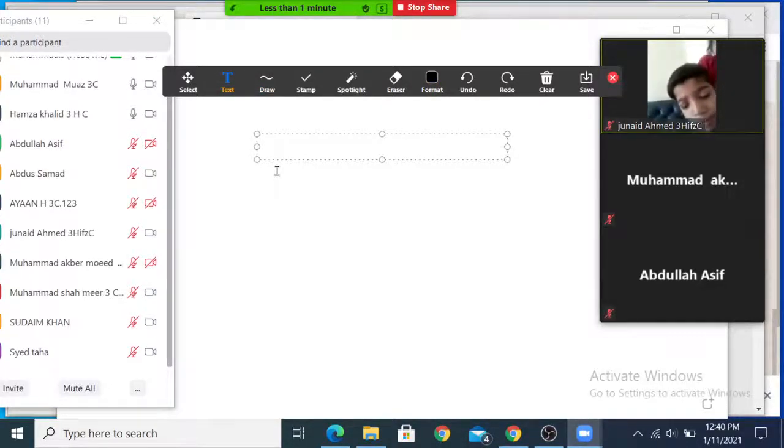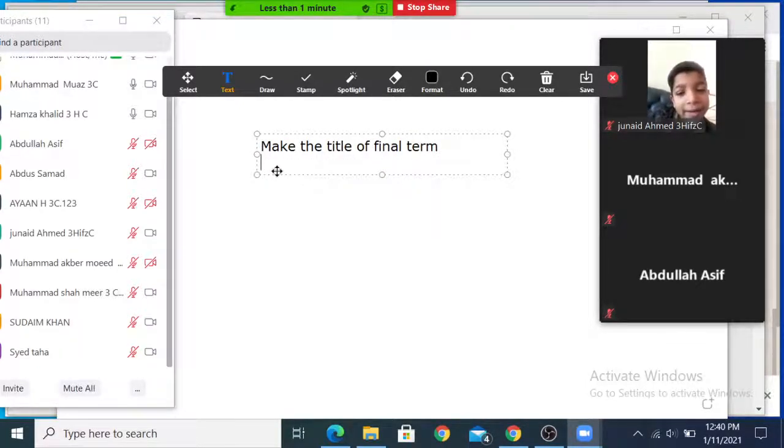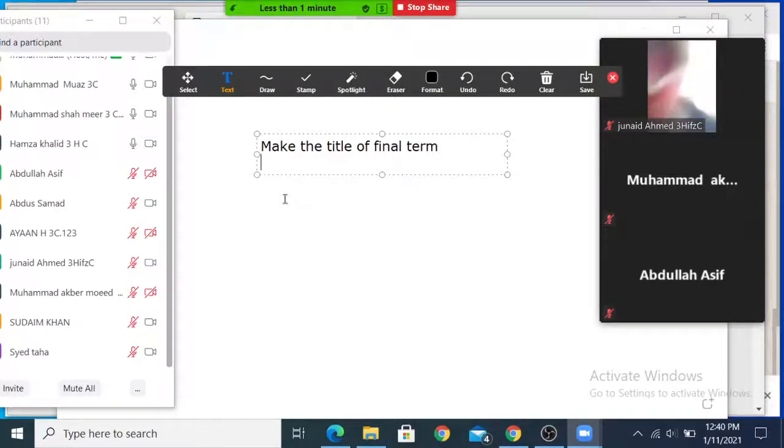You have to make the title of final term, then you leave one page for syllabus, and then make the title page of your chapter 7. Then you write the tables. Now I'm going to end the meeting and send the homework in Google Classroom and WhatsApp.